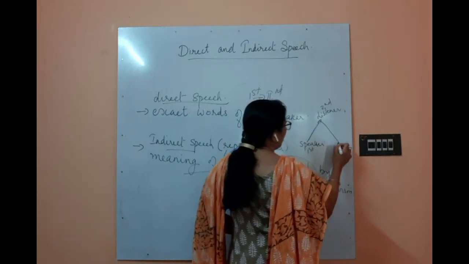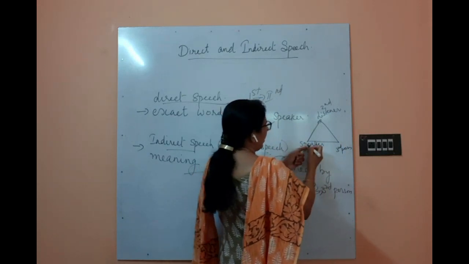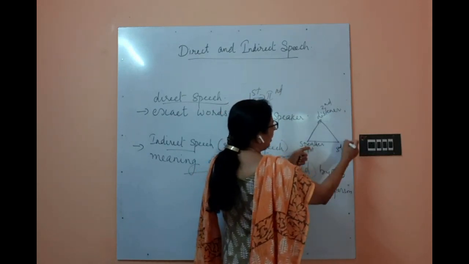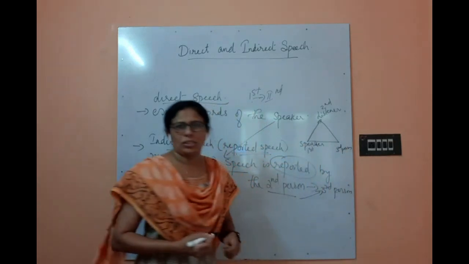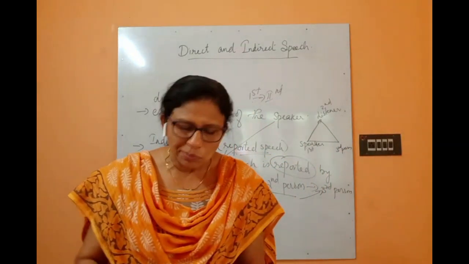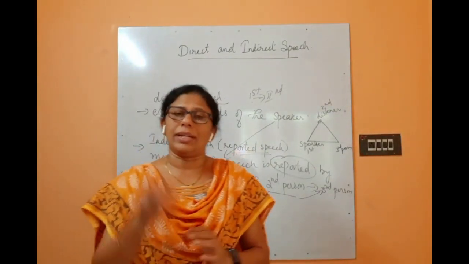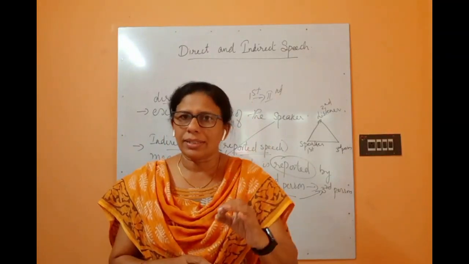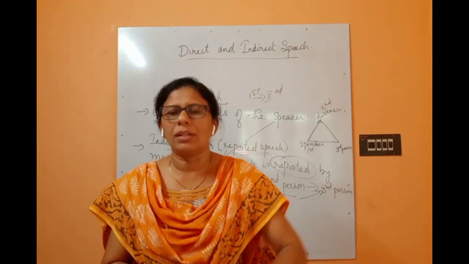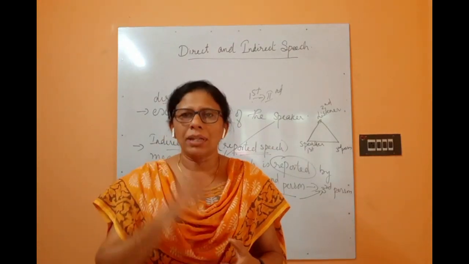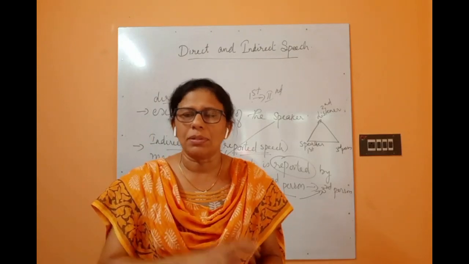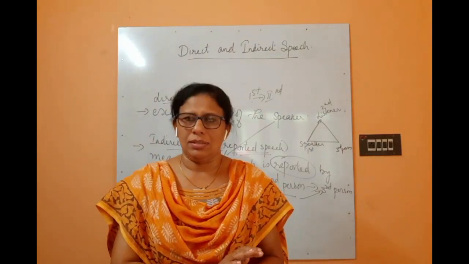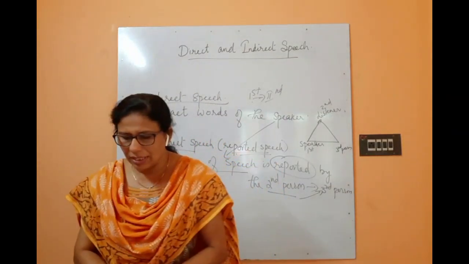Okay, so third person. This is how the exact words of the speaker will be conveyed through its meaning to the third person. So the interconnection is there. Have you understood? This is how it works. Okay, direct and indirect speech. Direct speech is the exact words of the speaker, and indirect speech is where the meaning of the speech is reported or conveyed by the second person to the third person. So this much is clear, I hope.